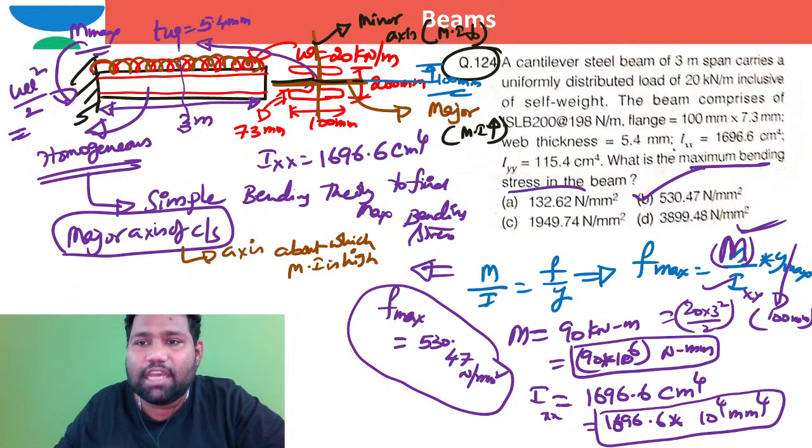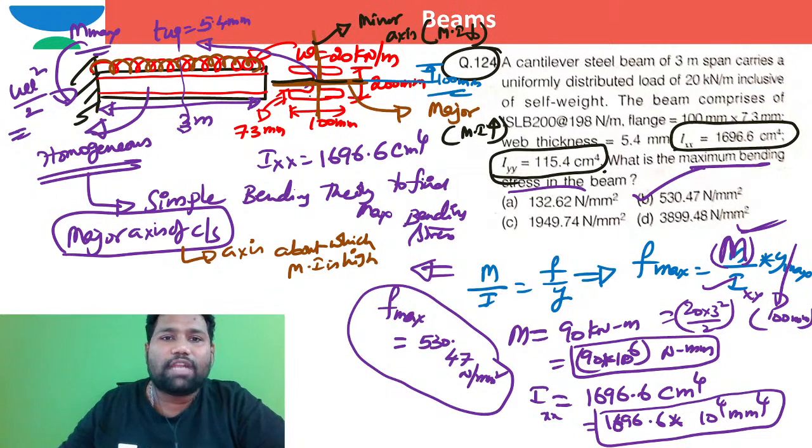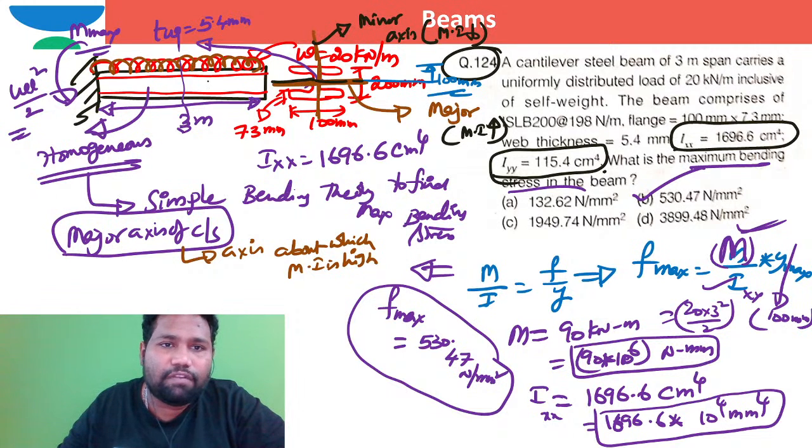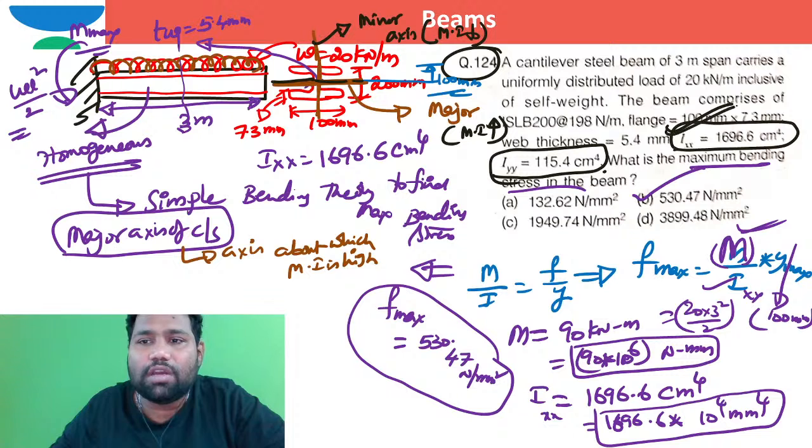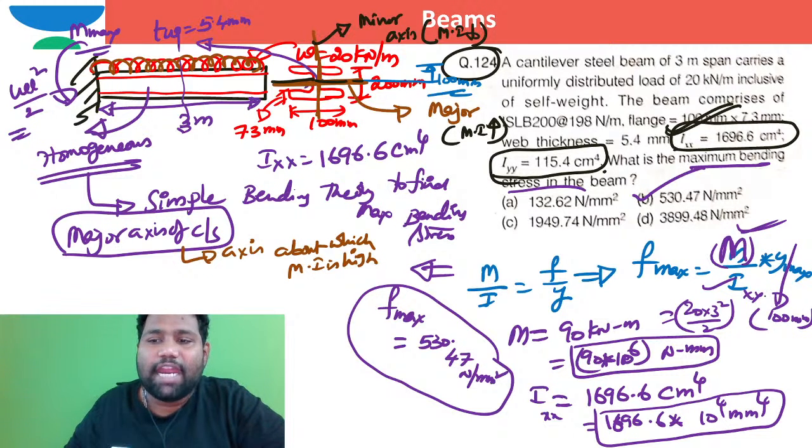You can see here, out of this and this, about which axis moment of inertia is high. So about that axis, bending will take place for a normal beam. So directly the bending will take place about IXX. What is IXX? It is the moment of inertia about the bending axis. That's what it means.